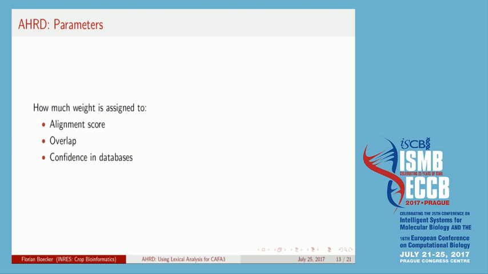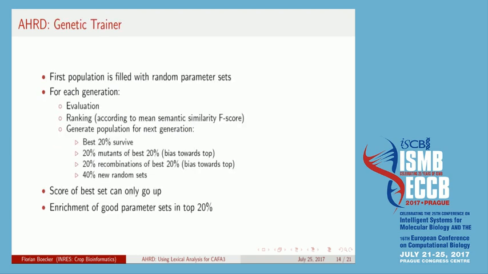So AHRD also has a few parameters. We assign weights to how much the alignment score is used. But then also the question is how much does the overlap score between the query sequence and the target sequence weigh in? And of course also the confidence in the different databases. These parameters need to be trained. For that reason we use a genetic trainer, which is fairly simple.